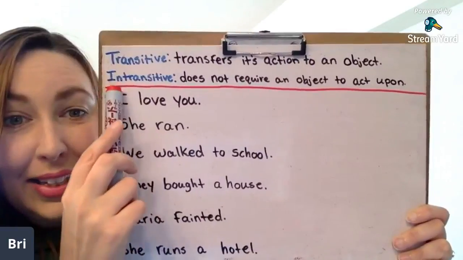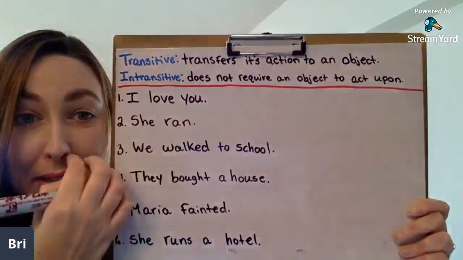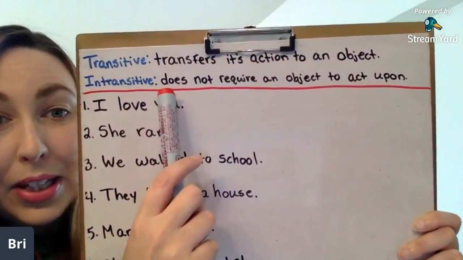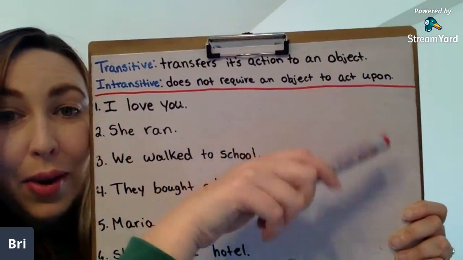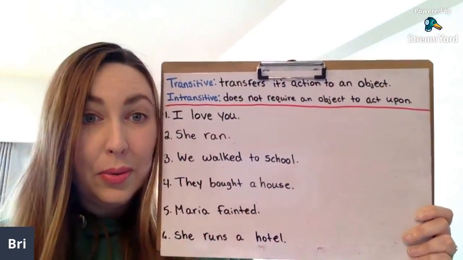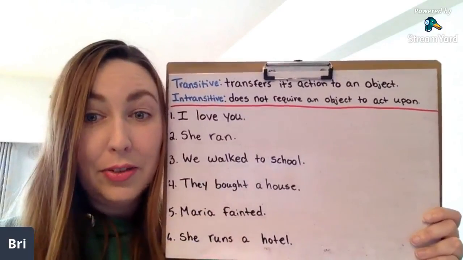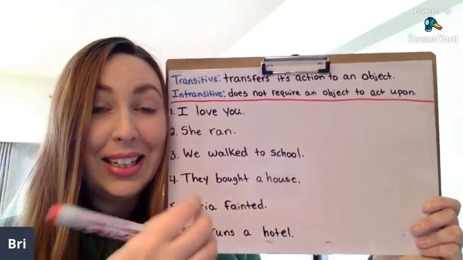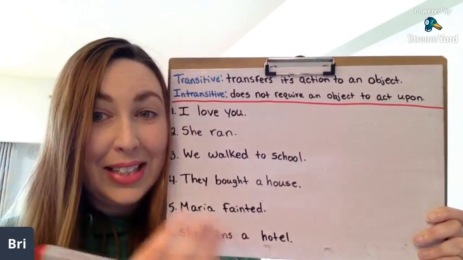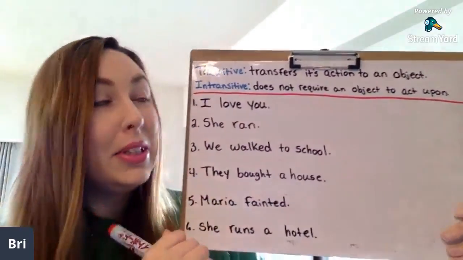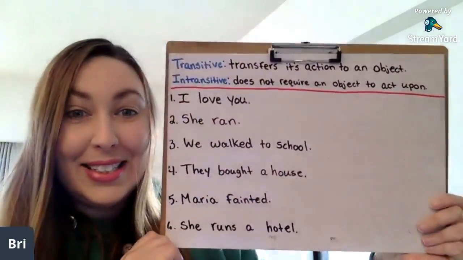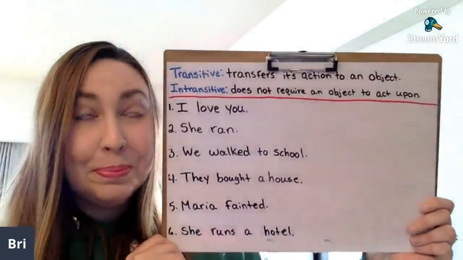However, intransitive verbs do not require an object to act upon. So when we use intransitive verbs, we don't need an object. That is a big hint for these sentences, okay? So I hope that is understandable.